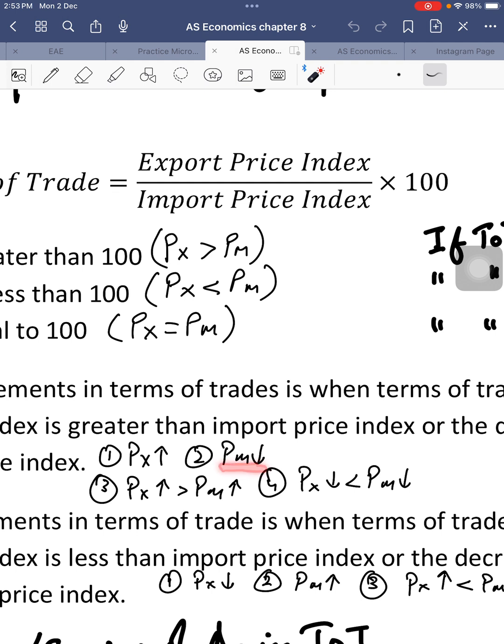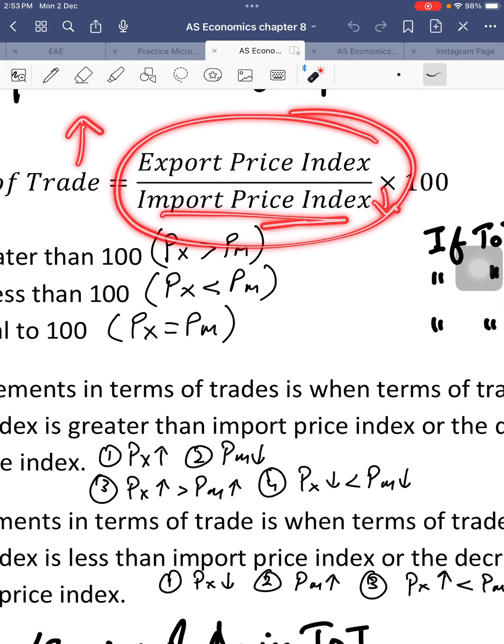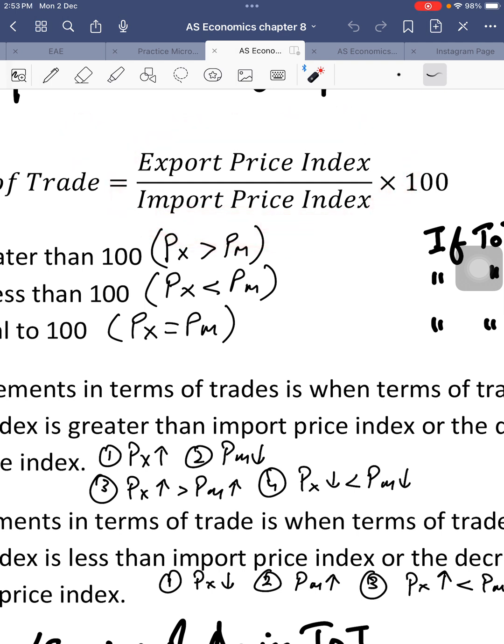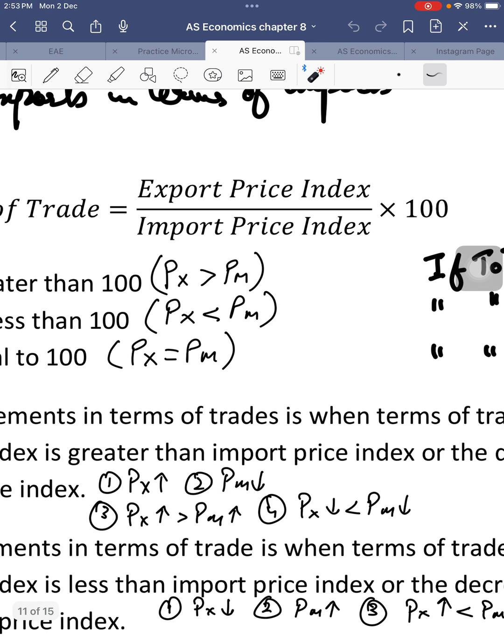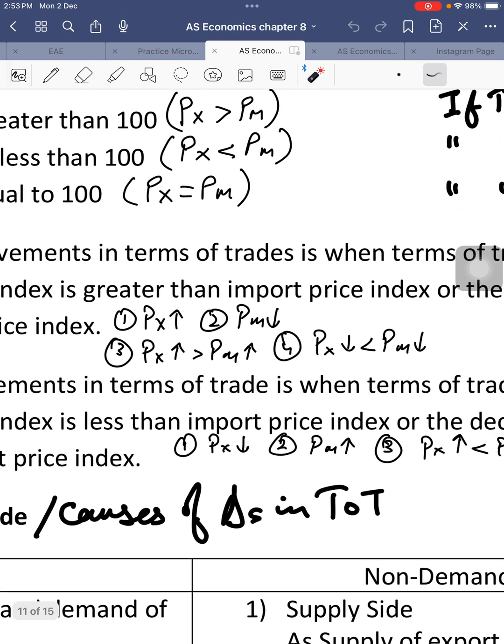Number two, when the price of imports decreases, that means imports become less valuable, they become cheaper. As a result, the value of the denominator will fall, which means that the overall impact on terms of trade will be that there is an increase in terms of trade. Right? So when exports become expensive or when imports become cheaper, that is when a country's terms of trade is improving.